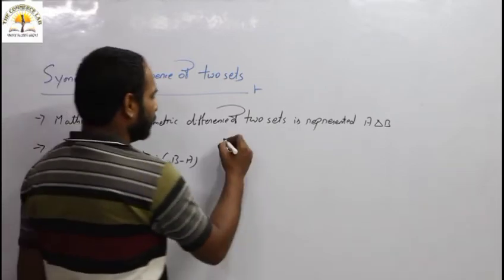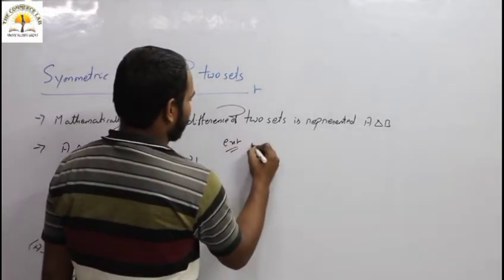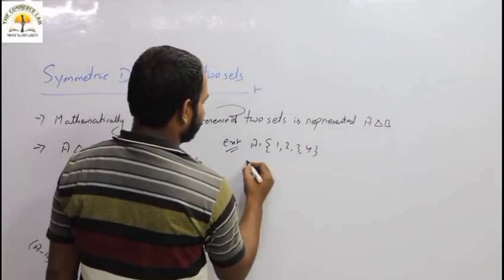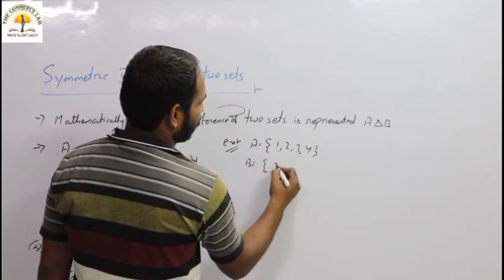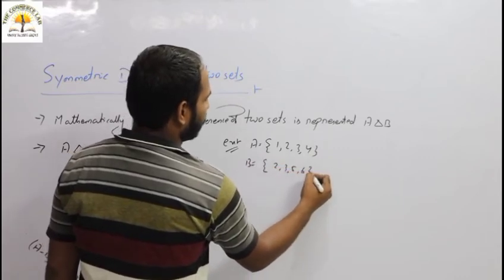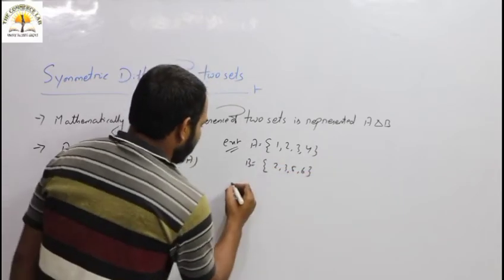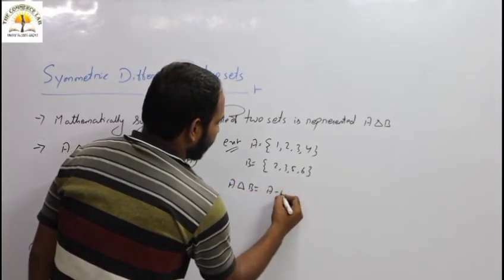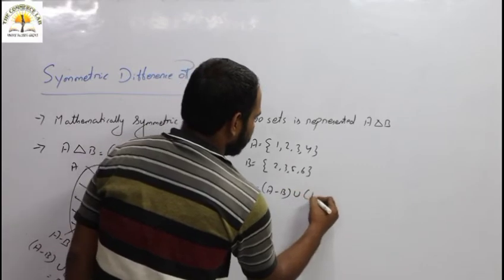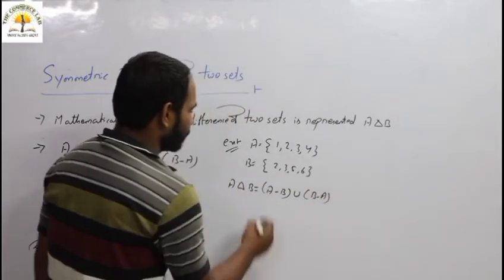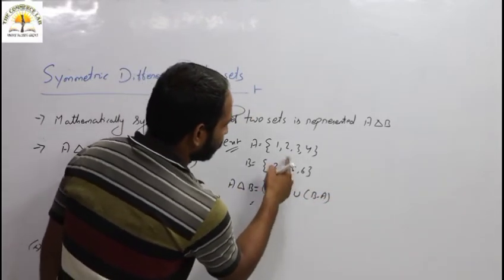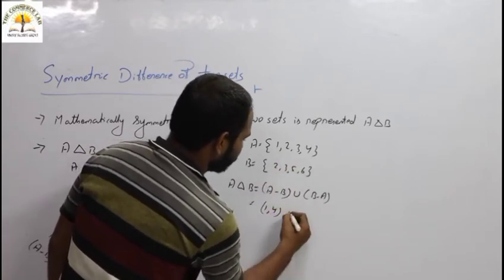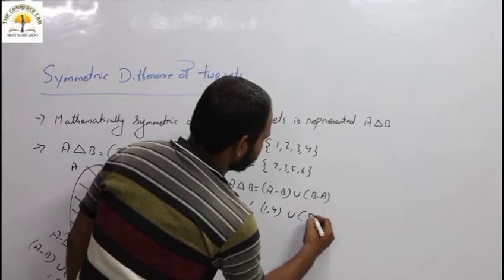So come to one example. A equal to {1, 2, 3, 4}, B equal to {2, 3, 5, 6}. Then A delta B is equal to A minus B union B minus A. So A minus B is your {1, 4}, union B minus A is your {5, 6}.